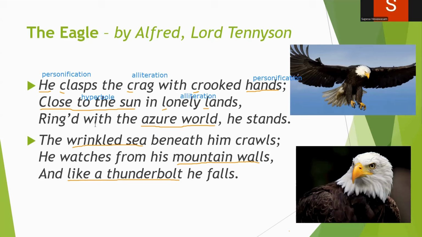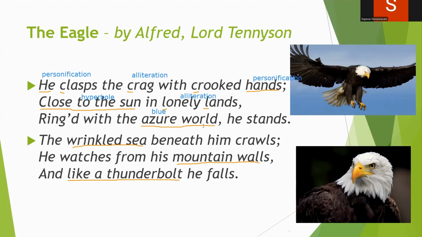Then, ringed with the azure world he stands. What is azure world? Azure means what? Azure, blue, right? It's another word for blue. So he is standing in the blue world. That means he's staying in the sky, always high up in the world, right?